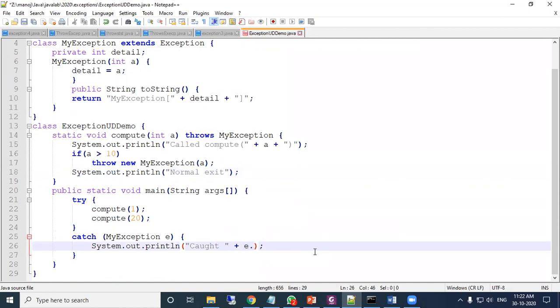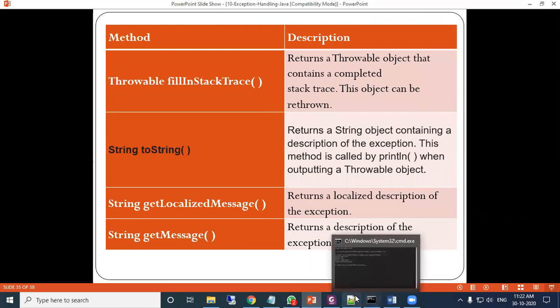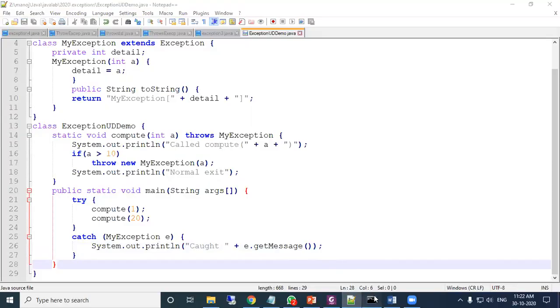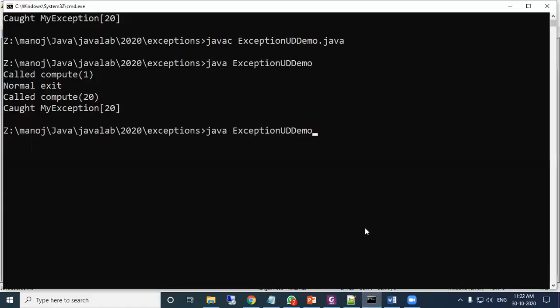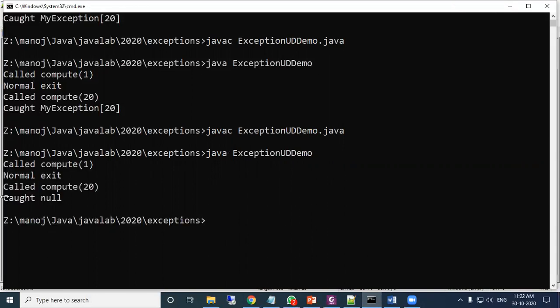Here e dot get, what is the syntax? Message. Okay, this is your message, got null, because there is no message received here.